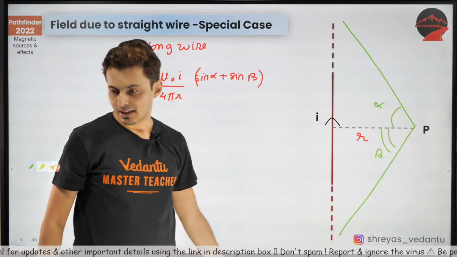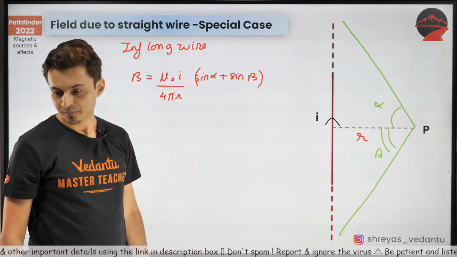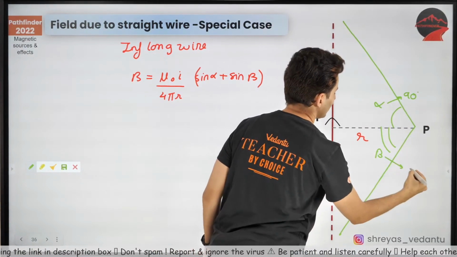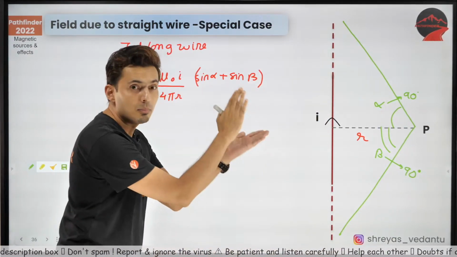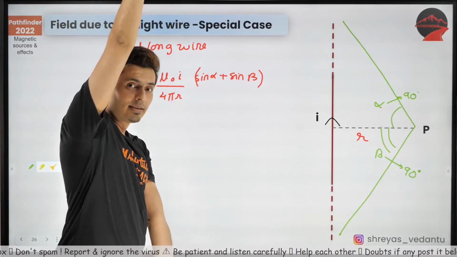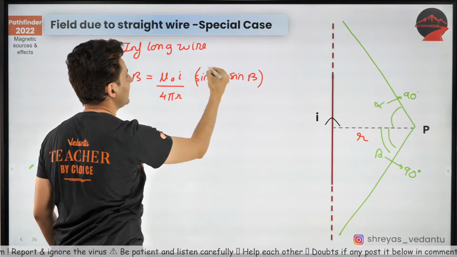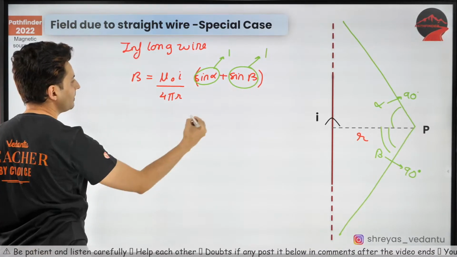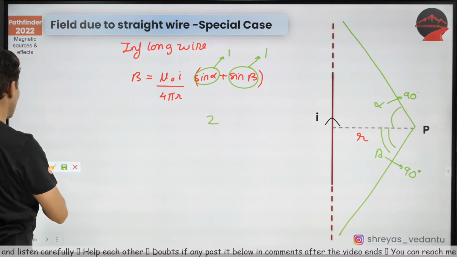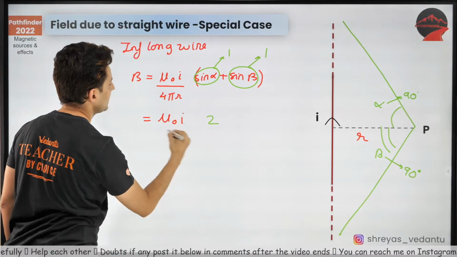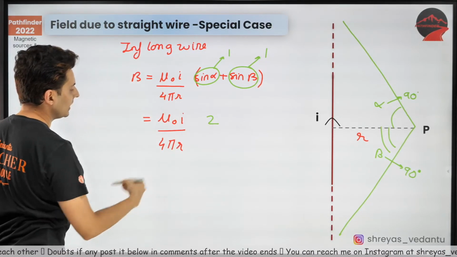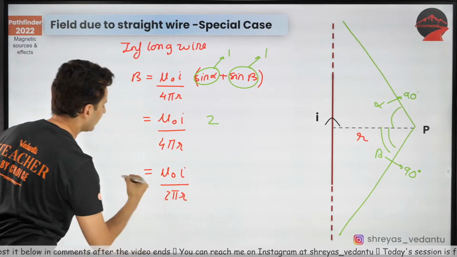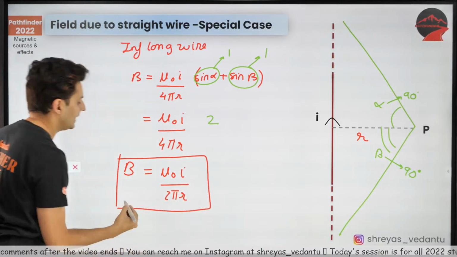Ankit, which part did you not understand? Direction, magnitude, what? Yes, both are 90 degrees. This will tend towards 90 degrees, and this will also tend towards 90 degrees, because the ends are infinitely far away. What is sine 90? Isn't it 1? What is 1 plus 1? It is 2. So you will have mu naught I by 4 pi r times 2. That 2 and this 4 will get cancelled, so you will have mu naught I by 2 pi r. That's for an infinitely long wire.